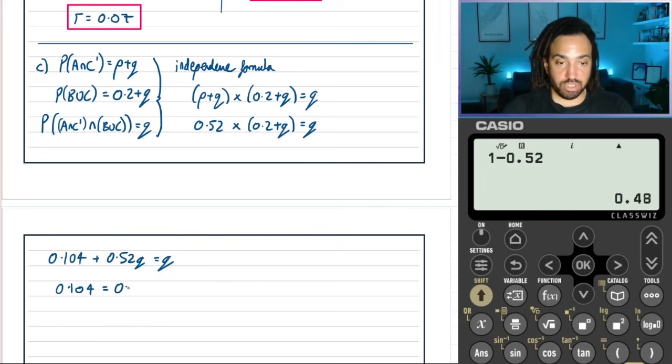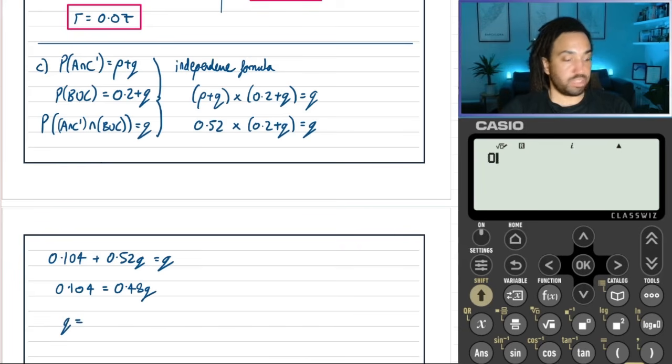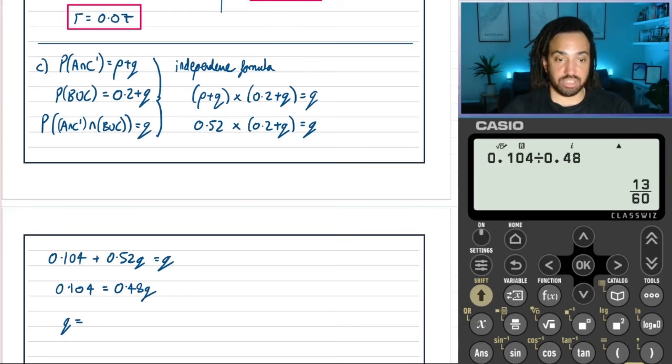So that's the number of Qs on that side. And then we divide through to find Q. So we do 0.104 divided by 0.48, and we get 13 over 60. Let's best leave it as a fraction like that, because that's exact form. I don't want to round to a decimal. That's perfect. Okay, so now we know what Q is.